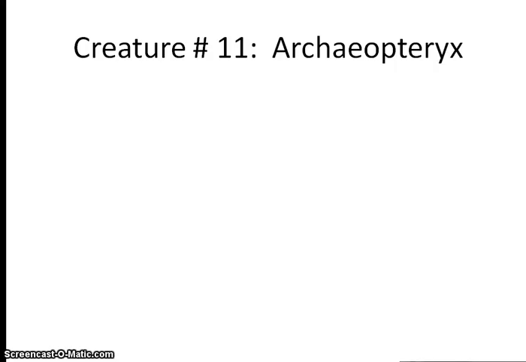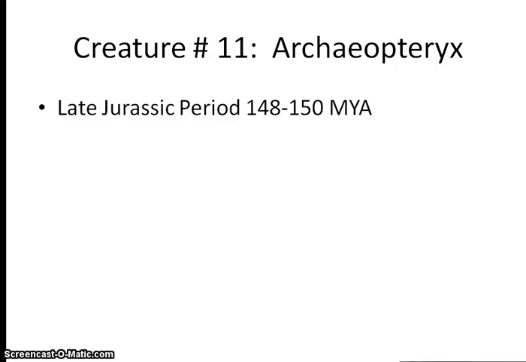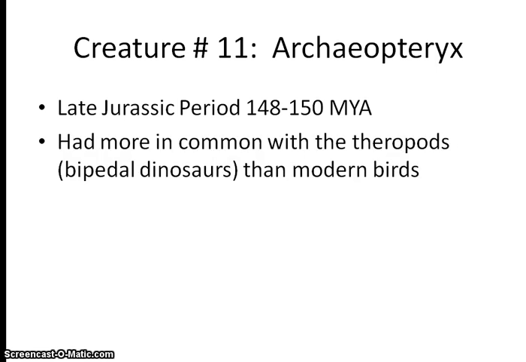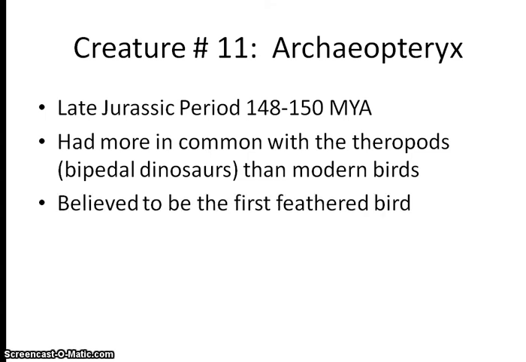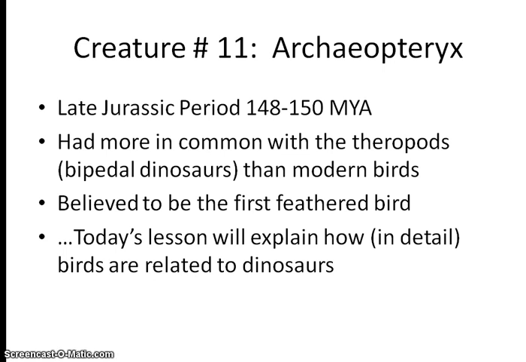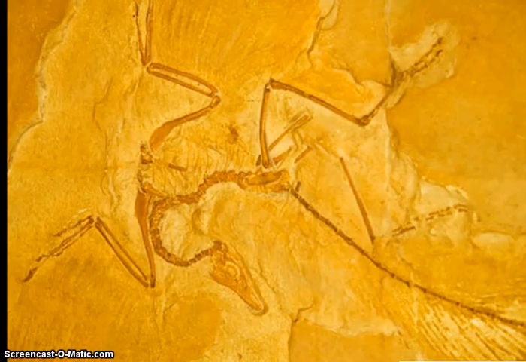Okay, the other creature I want to talk about is Archaeopteryx. Okay, late Jurassic, middle of when the dinosaurs were around. We think he had more in common with theropods, bipedal dinosaurs, those dinosaurs that walk on 2 feet, than modern day birds. Okay, we believe he's the first feathered bird. Now, here's a famous fossil where you can actually see the plumage. Now, for the first time in evolutionary history that we know of, flight feathers show up. So Deinonychus had some rather primitive feathers, but nonetheless, there were feathers on a dinosaur.